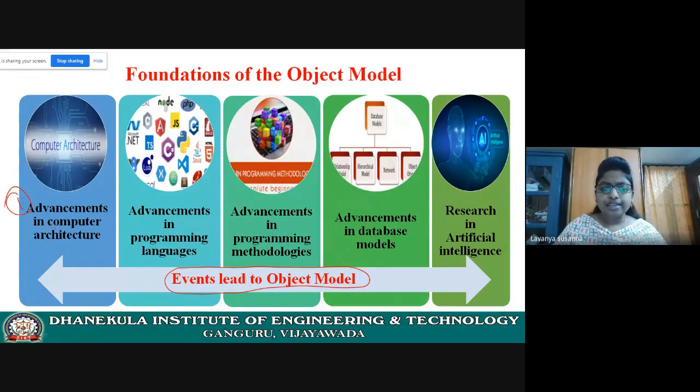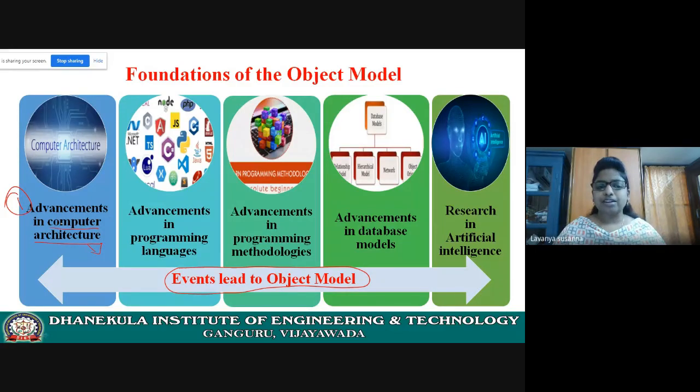The computer architecture field is a fast changing field. In engineering history, this is the fastest changing field. Due to the advancements in computer architecture, this led to the object model.